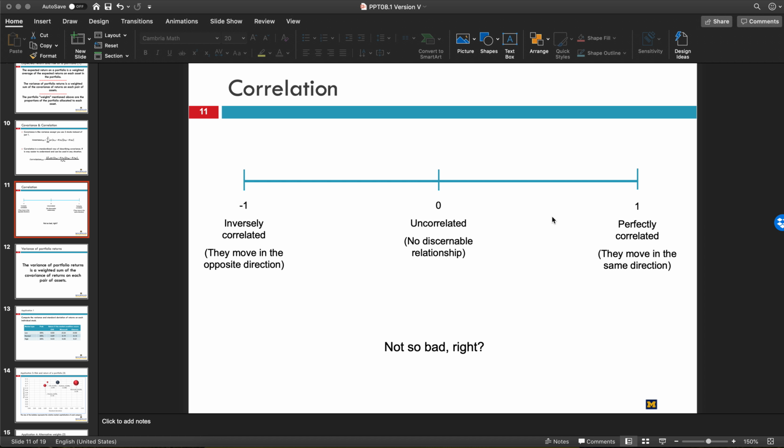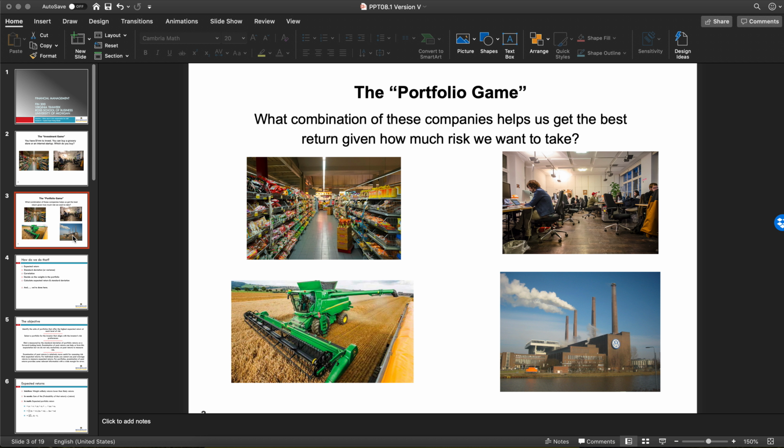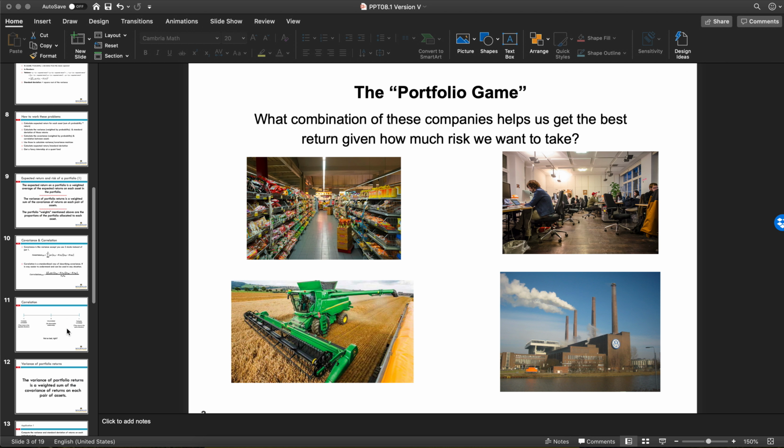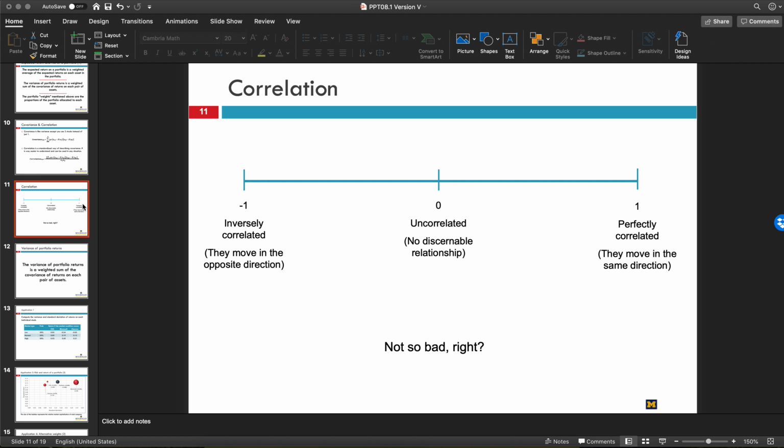The main goal of this entire process is to say there is some gain from me not just buying the grocery store or not just buying the internet startup. If I mix these together, then I'm better off. But the problem is, if a bad state of the world occurs and all of these are down, then we have the exact same problem that we started with, which is that we have one asset, it doesn't protect us in down states of the world. So anyway, that's what correlation is, and it's important to think about it for our class and just for life in general.